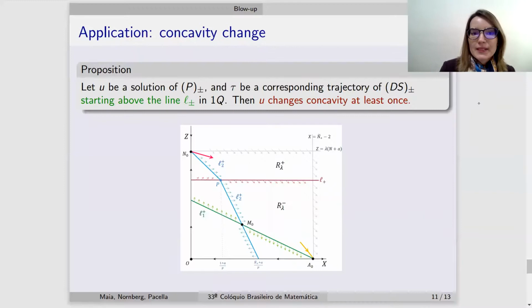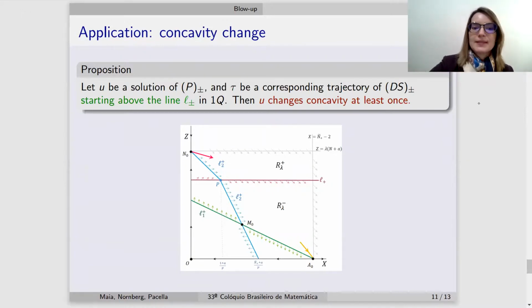As a first application of that characterization in the first quadrant, we obtain that trajectories which start in the region R plus need to have a concavity change for their corresponding functions of the second order ODE at least once.